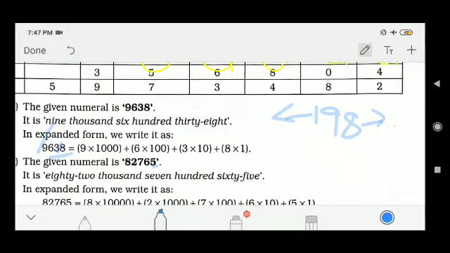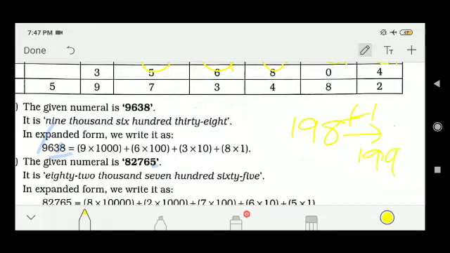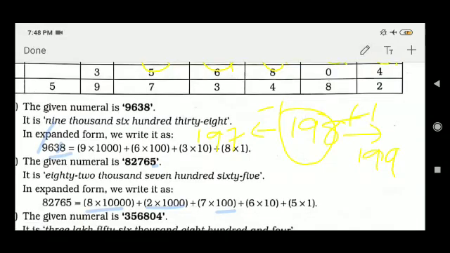Succeeding means the next number, 199. For the succeeding number, you have to add 1, and for the preceding number, you have to subtract 1. 198 plus 1 is 199. Similarly, when you subtract 1, it will be 197. So the succeeding number is the next number after a number, and the preceding number is the one just before the number.